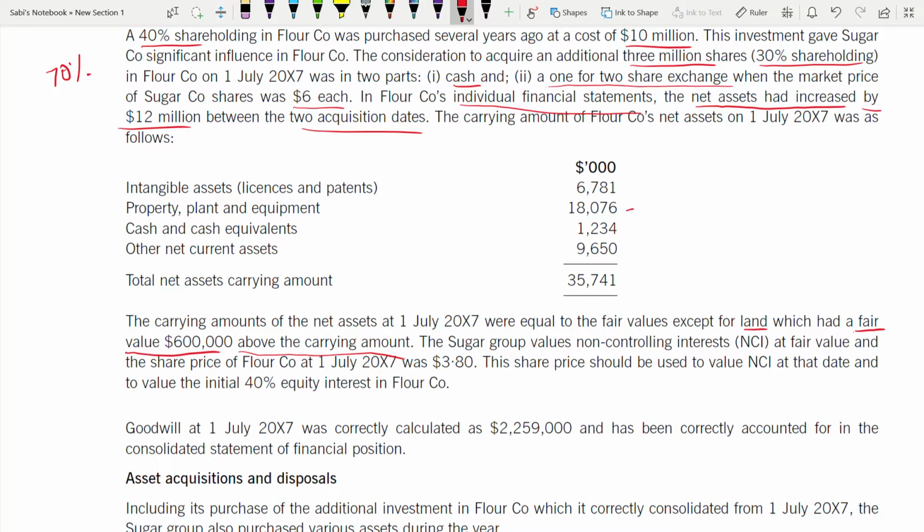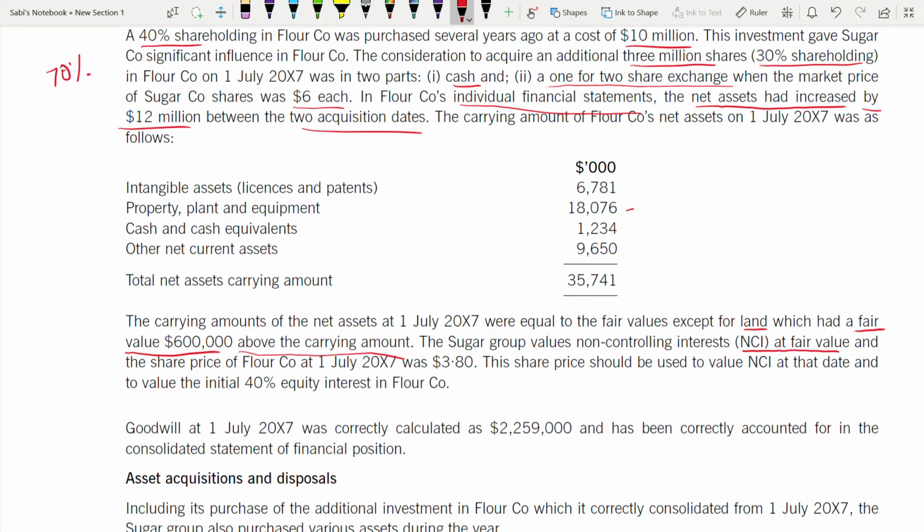No, I'm sorry, it's not there because they didn't say. I thought it was land plan. It was property plan. So land had a value above the carrying amount. The Sugar group values NCI at fair value. Very important. They value NCI at fair value. That means they will give you the fair value.